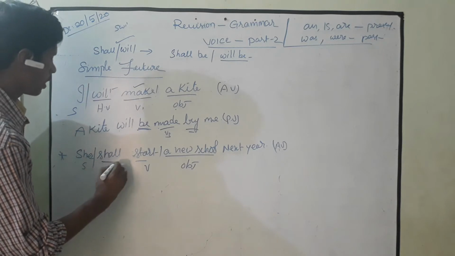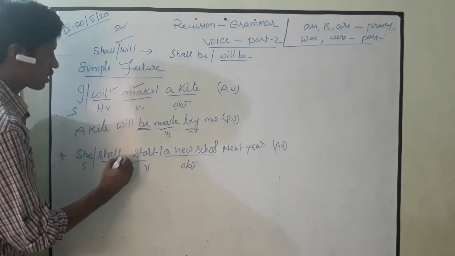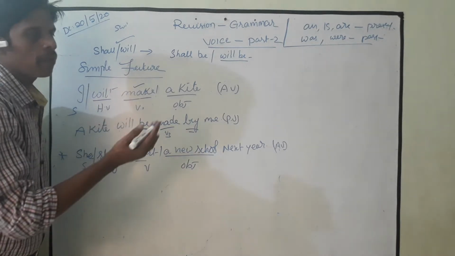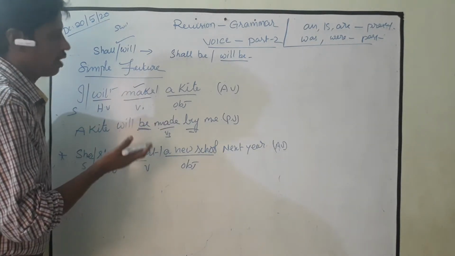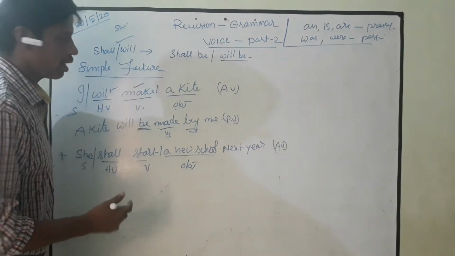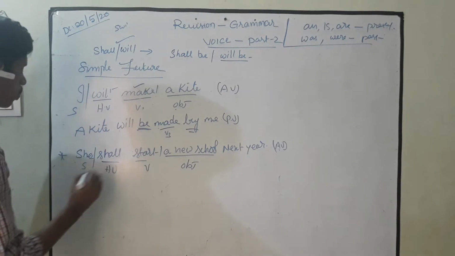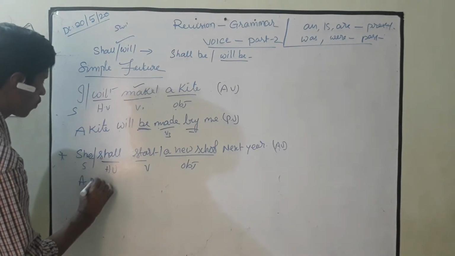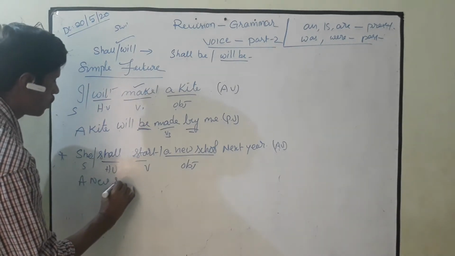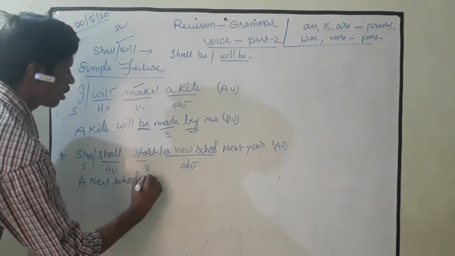Okay, then shall is a helping verb. So when in passive voice shall, then it becomes in active voice shall, when it becomes passive, shall be. Right? Here what is the object? Here a new school. A new school. Here what is it?